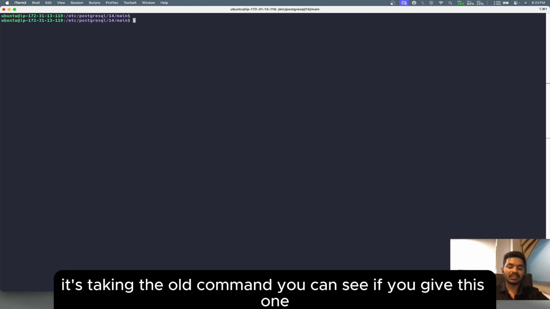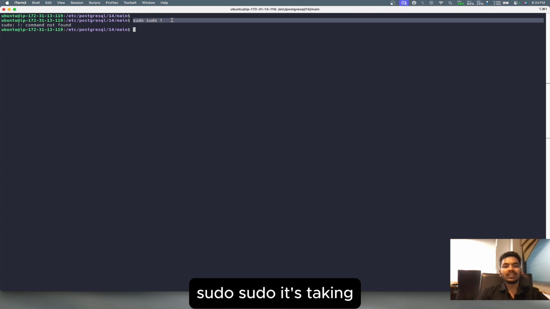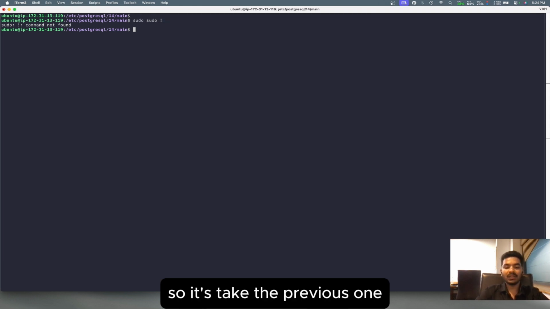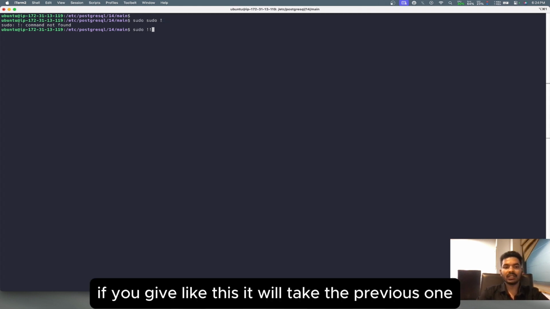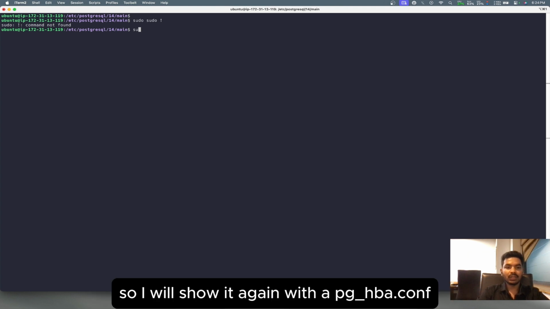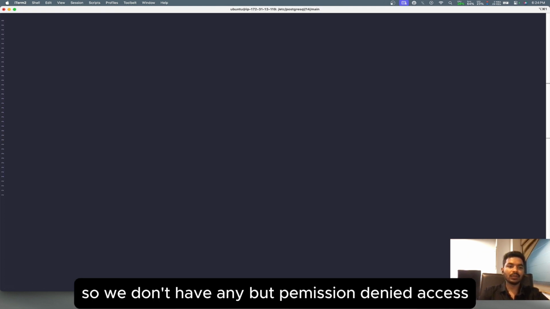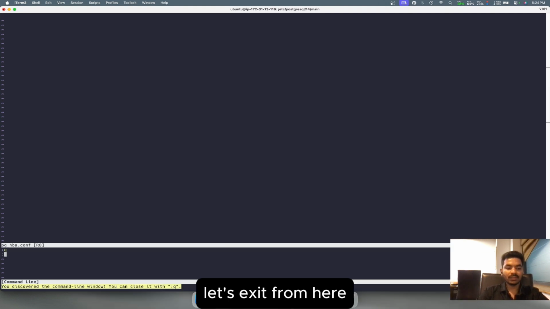Sorry, actually it's taking the old command. You can see, if you give sudo like this, it takes the previous one. So I will show it again. vi pg_hba.conf. So we don't have any permission denied here. Let's exit from here.